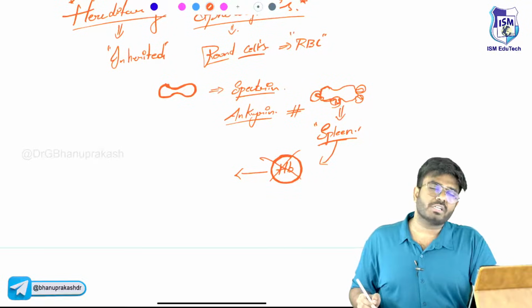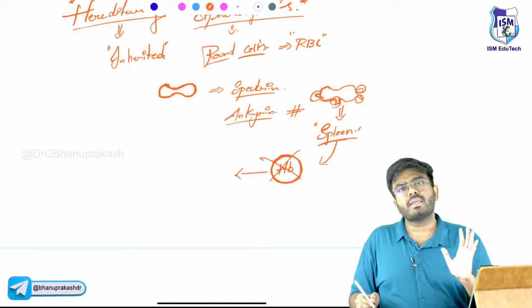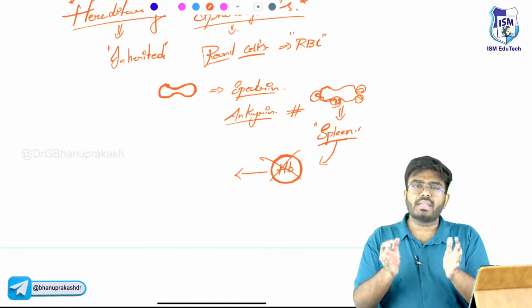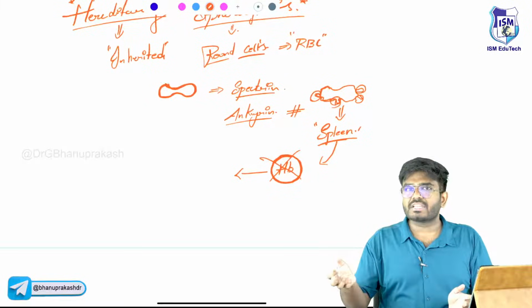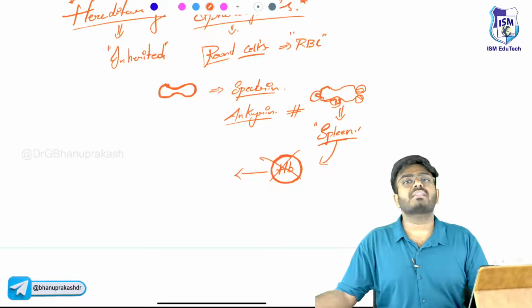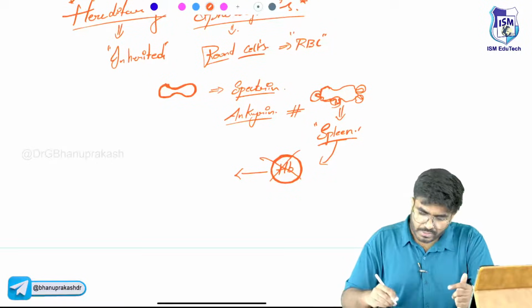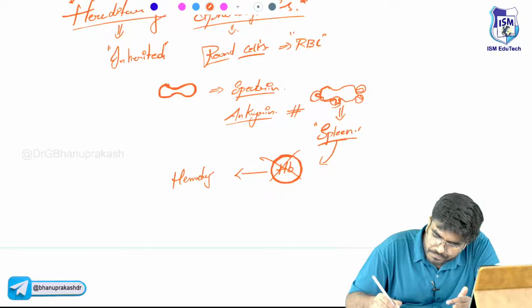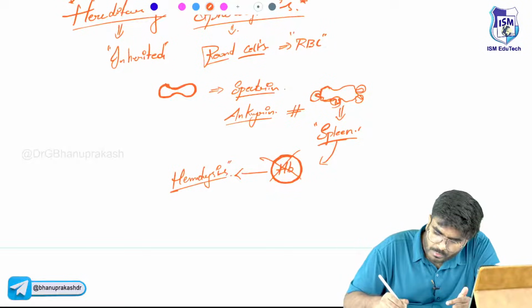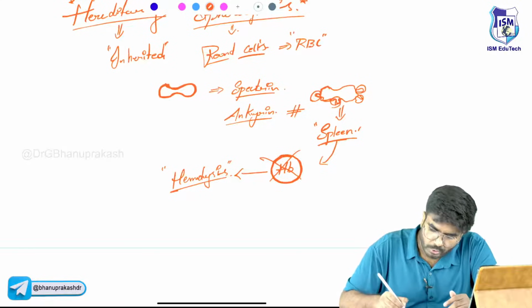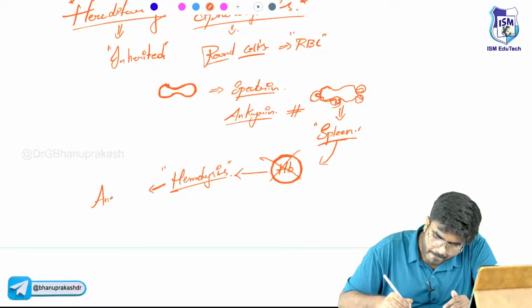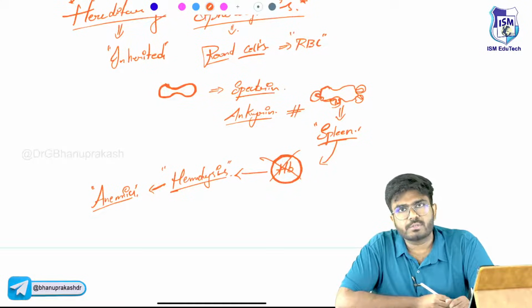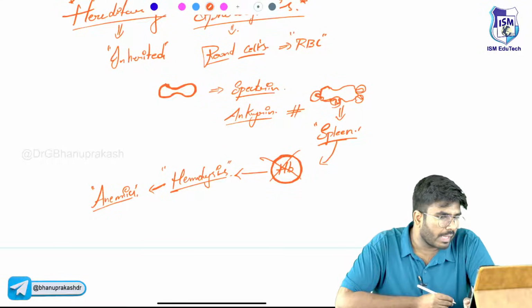So what's happening? There is no problem with the production. But because of the defect in the membrane proteins, the RBCs are getting round in shape and getting destroyed in the spleen. So extravascular hemolysis. This is the point which I want you to know. Hemolysis is going to cause anemia. So hereditary spherocytosis is an extravascular hemolytic anemia.